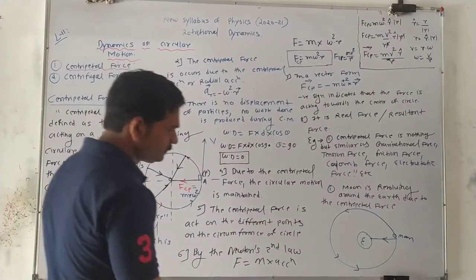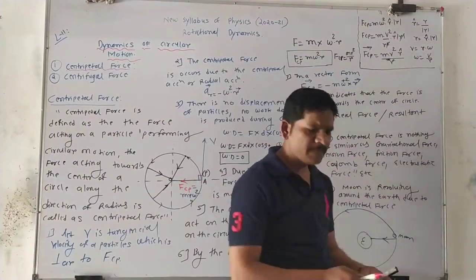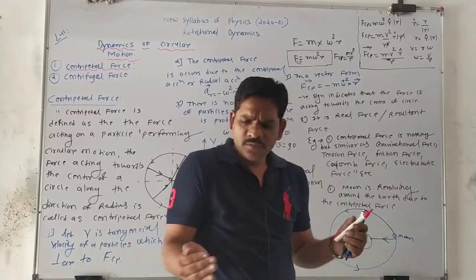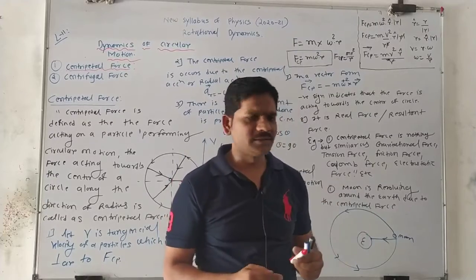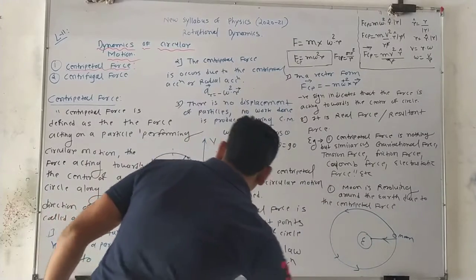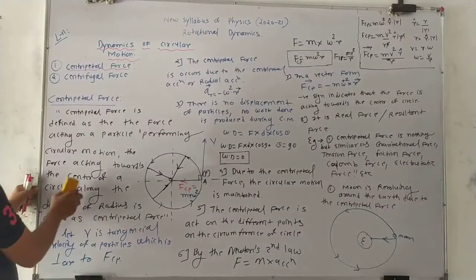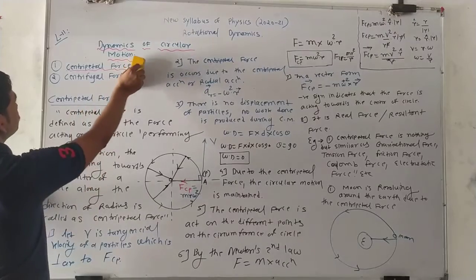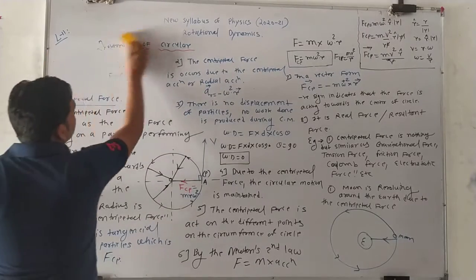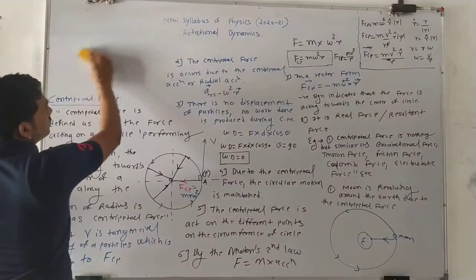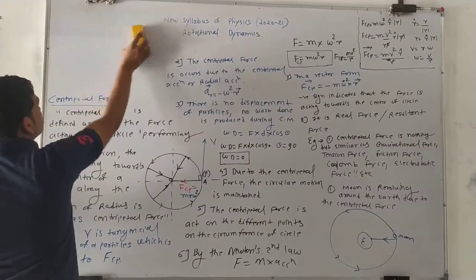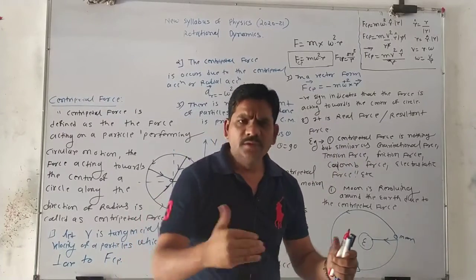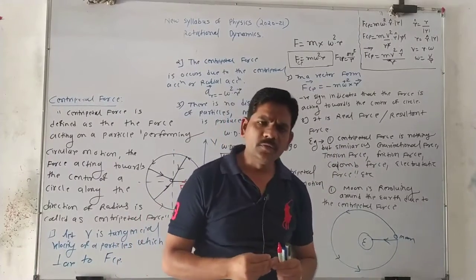Another example, boys. Second example: suppose the car is moving on a horizontal circular path.